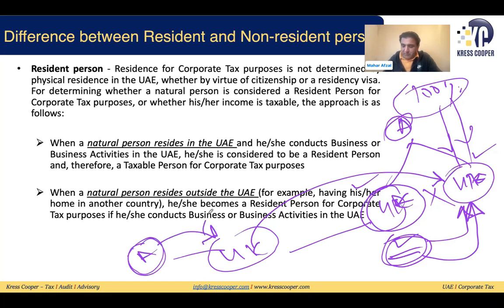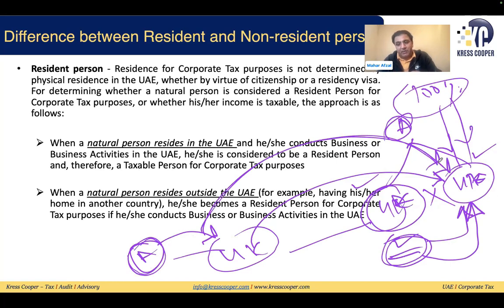So whatever the business of A in the UAE, they said it will be considered a PE of a non-resident person in the UAE. So this A will be liable to pay tax on the income related to this PE in the UAE.